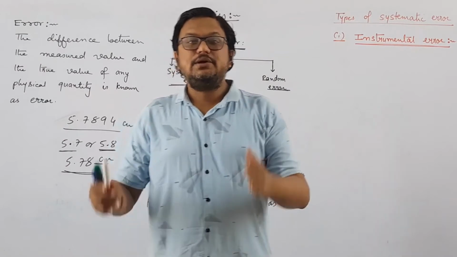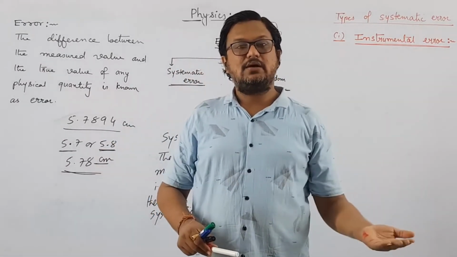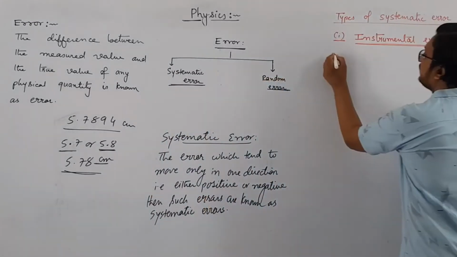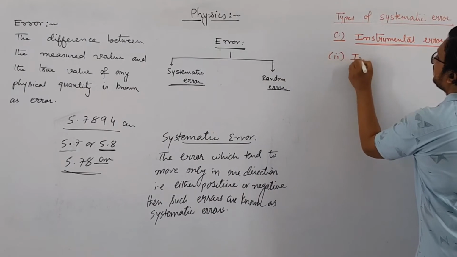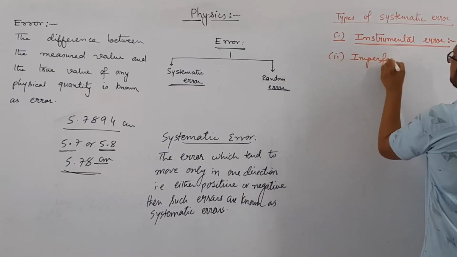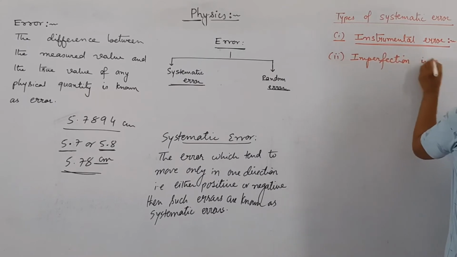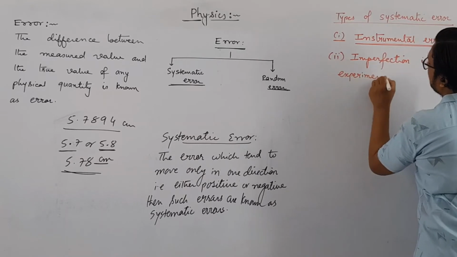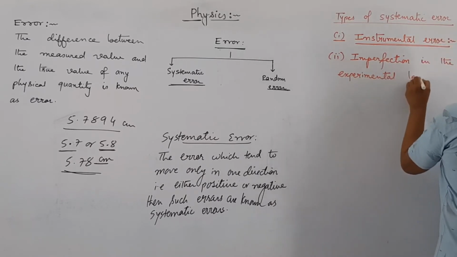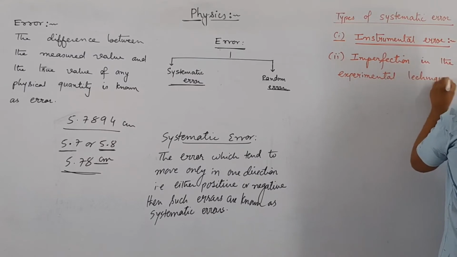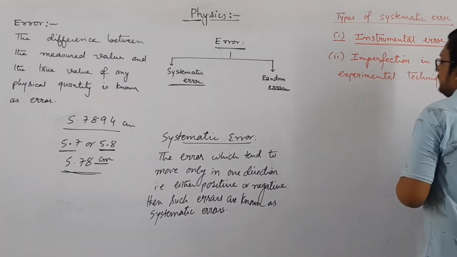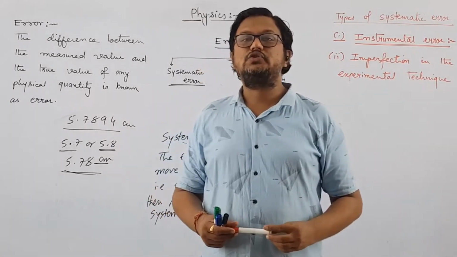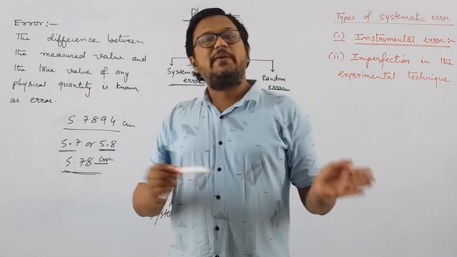Now the second one is imperfection in the experimental technique, or you can say procedure. Now let us say we have an instrument which is properly calibrated, that is, there is no instrumental error in it, and we are performing an experiment.